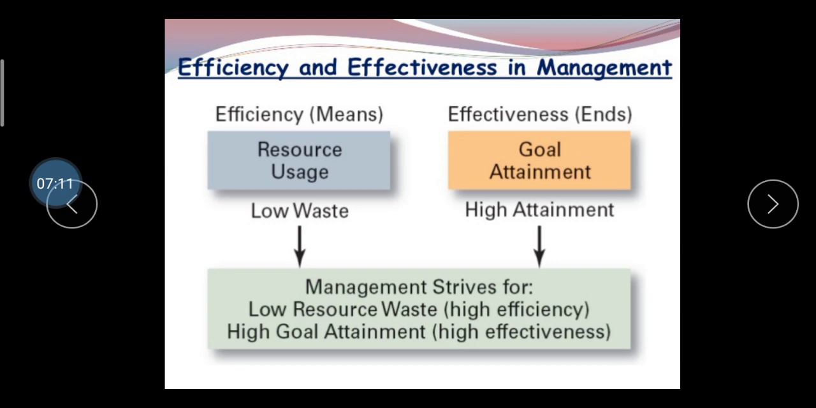So efficiency is the means, and effectiveness is the ends. Efficiency is resource usage in an effective manner. In the organization, if they provide you the input, you have to use this input to the maximum and try to reduce the waste from this input. The main objective of efficiency is low waste of raw material, while the main objective of effectiveness is high goal attainment. So management strives for low wastage, meaning high efficiency, and high goal attainment, meaning high effectiveness.